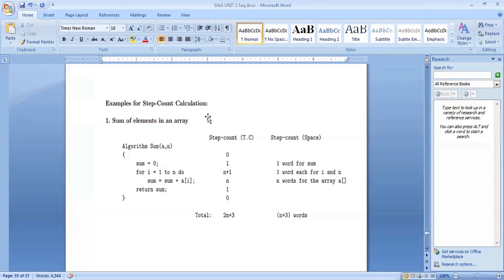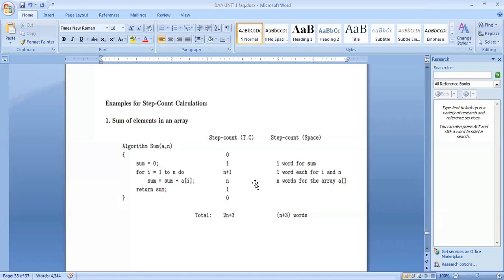Step count for time complexity. Sum equal to 0. Suppose the first line, algorithm Sum, takes 0 steps. Time complexity is 0. Sum equal to 0: we are assigning 0, an assignment step, so the count is 1.